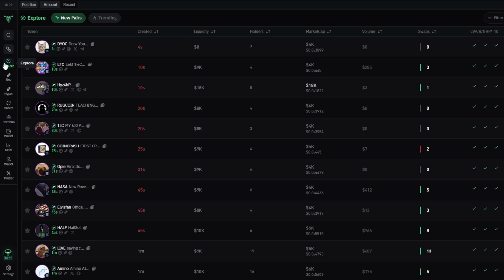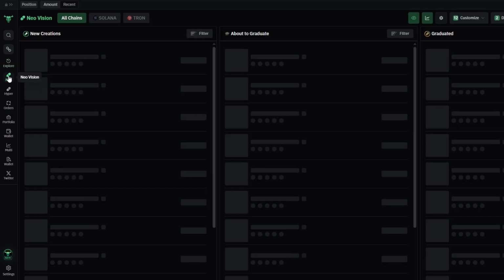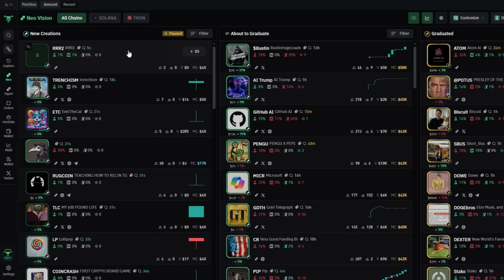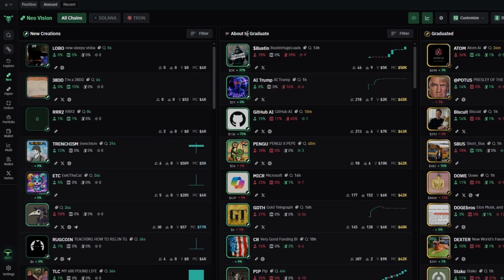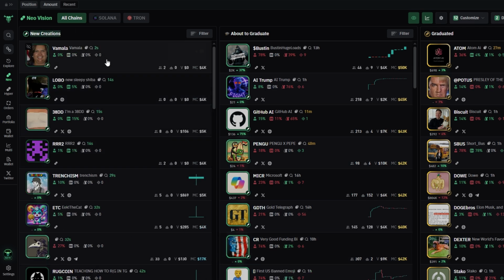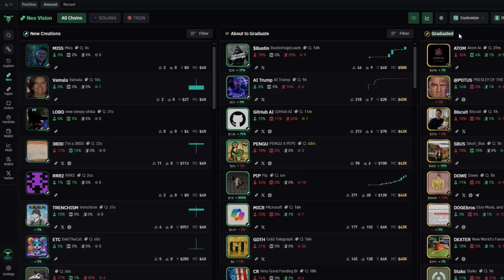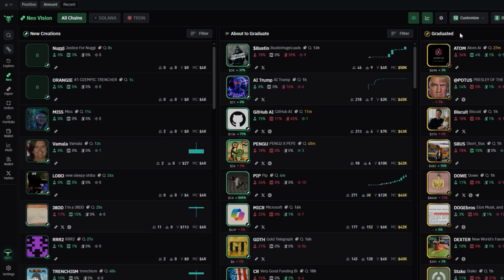But the section I personally prefer is called Neo Vision, which is where I usually find the best coins to trade. In Neo Vision, you'll find 3 different categories: New Creations, About to Graduate, and Graduated. New creations are coins that have just been created, while about to graduate are coins that are nearing the end of their bonding curve. Graduated coins have completed their bonding curve and have moved on to Raydium, which means they're a little more established. If you see a coin you like, just click on it, and you'll be taken to its chart and other details.